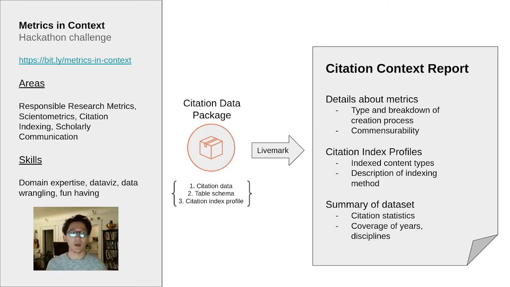So how were those metrics created? How do they compare to each other? Can we use those metrics to rank and compare articles, or are they actually not commensurable? Similarly, I would like to display information about the citation indexes and where they come from, whether that be Google Scholar or the Web of Science or Microsoft Academic. I think it's important to start highlighting how they differ and how that impacts the citation information.